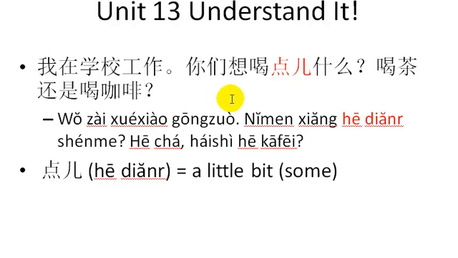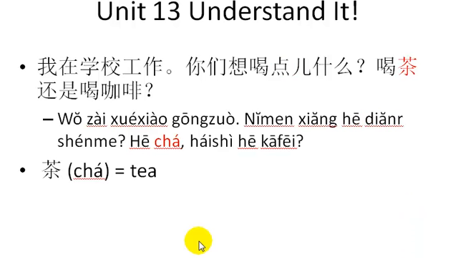喝点儿什么? 你们想喝点什么? 喝茶还是喝咖啡? So, 咖啡, the Chinese kind of borrowed this from English. 咖啡. So, if this is what you should have guessed what it is, then can you guess what cha is? And if you guess that cha means tea, then you are right. Cha. 我在学校工作，你们想喝点什么？喝茶还是喝咖啡? So you really should have this sentence figured out by now.